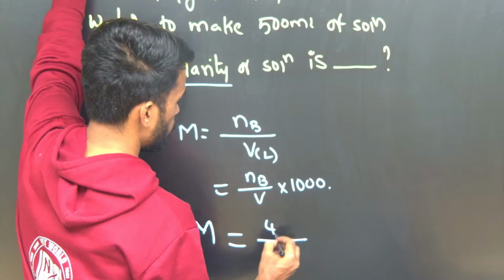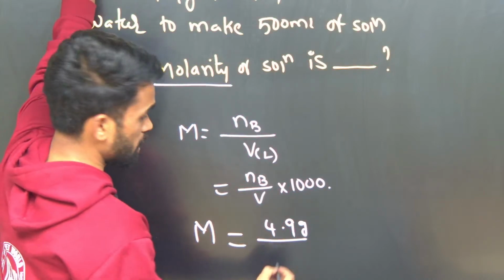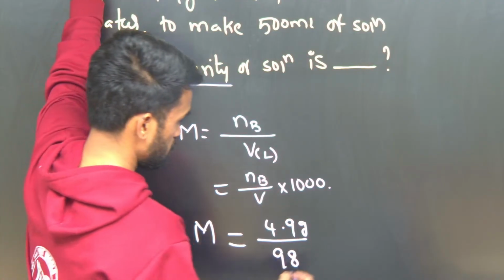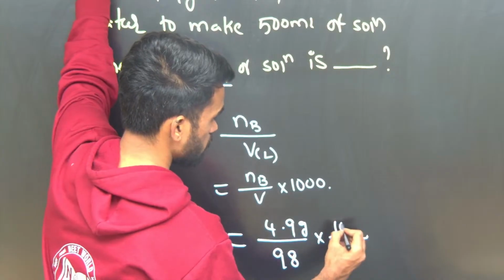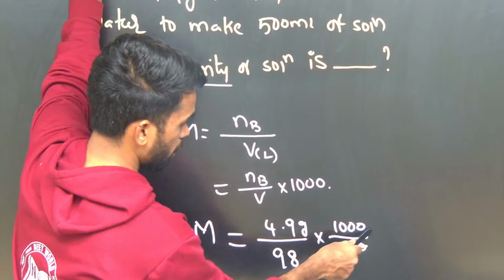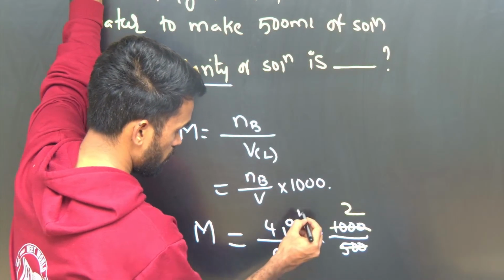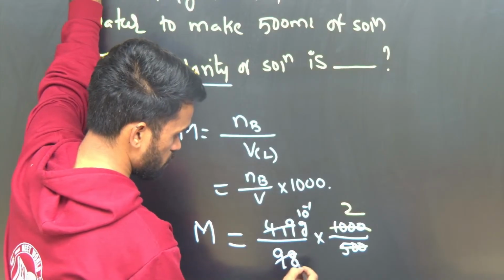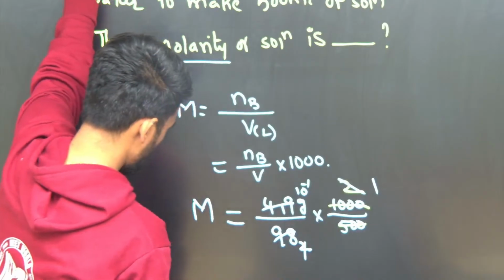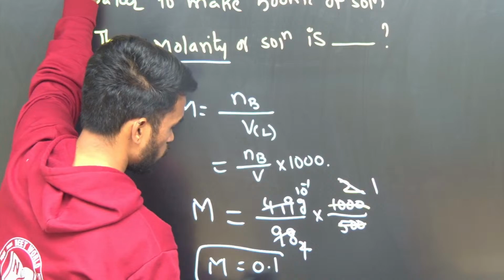So take 4.9 grams by the molar mass of sulfuric acid, which is 98, into 1000 by 500. So this will be 2 times and this will be 10 power minus 1, 2 times again. So we get molarity as 0.1, that's it.